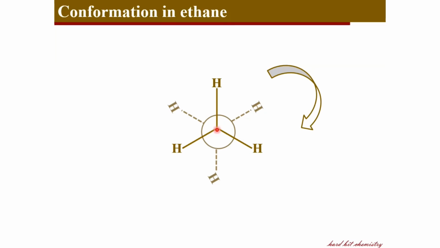It is interesting to note that in this particular conformation, the hydrogens on the front carbon and back carbon are placed far apart, whereas in this conformation, I've got hydrogens placed close to each other. And these two are extreme conformations, and in between these two you can have an infinite number of other conformations. Now we are seeing these two extreme conformations closer.